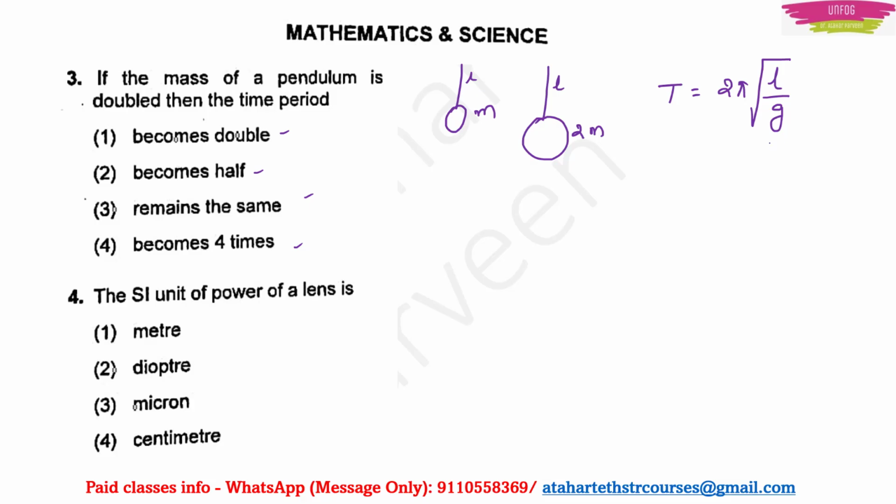Now clearly in the formula wherein the time period and the other things are related, we do not have mass here. So even though the pendulum mass is doubled, the length is not varied. It is same. In that case, the time period should remain same, because it does not depend upon the mass. So time period is not at all depending upon the mass of the pendulum. So option 3 will be the correct answer here.